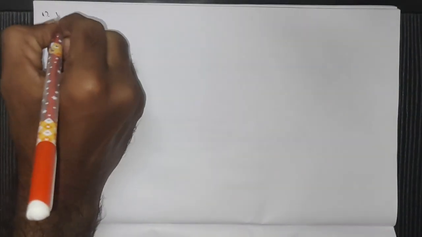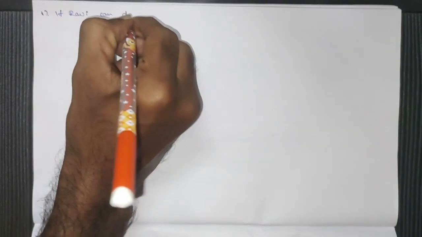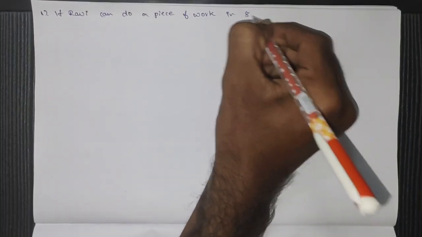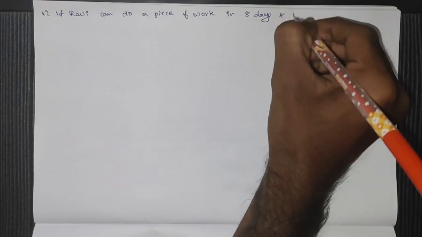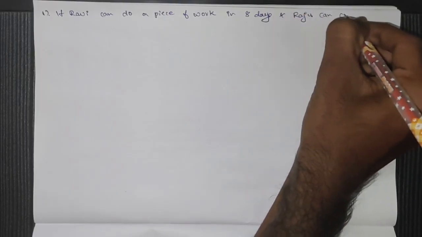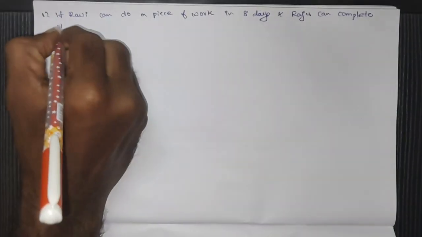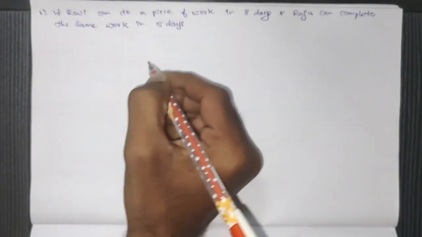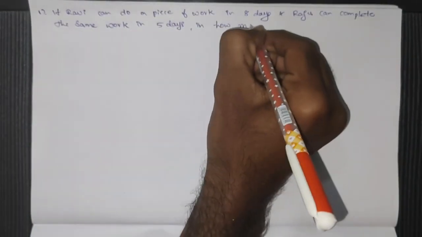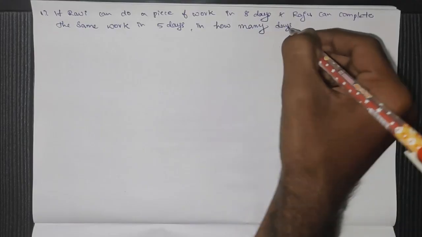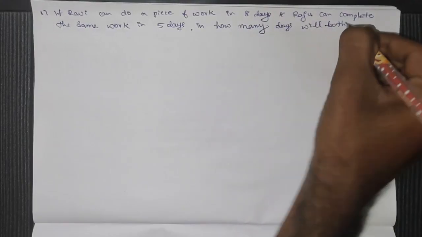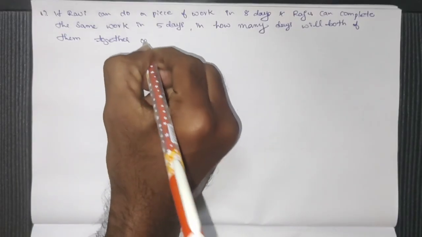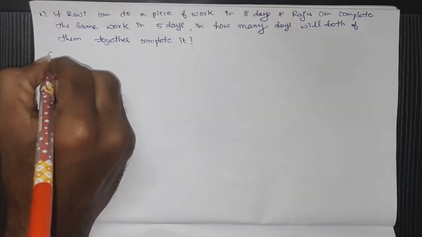Basic problems. Problem 1: if Ravi can do a piece of work in 8 days and Raju can complete the same work in 5 days, in how many days will both of them together complete it?